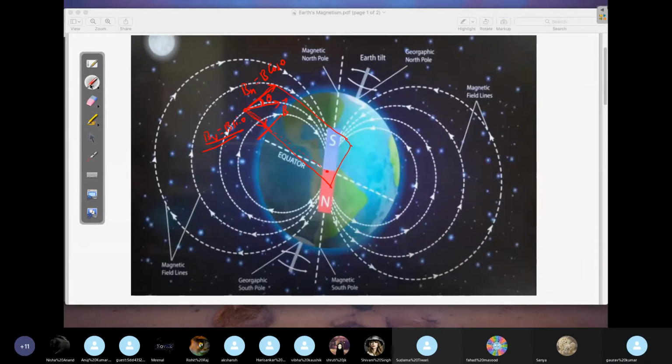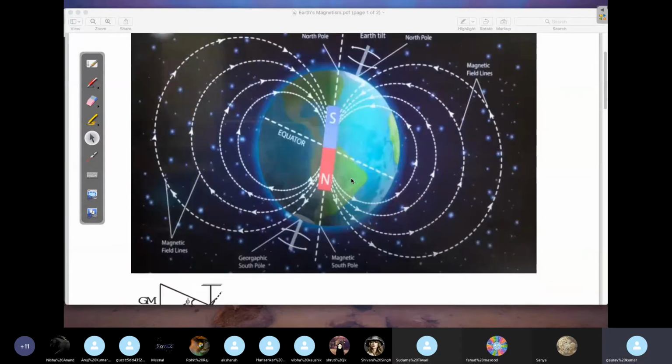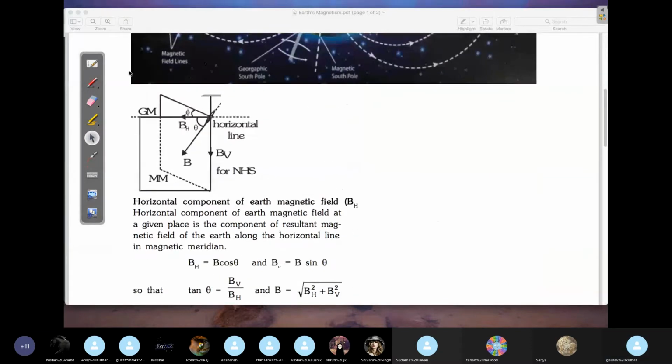Now, please see next. What is the meaning of declination? Let's try to understand this. Let's say this is your Earth surface, and you're standing here.